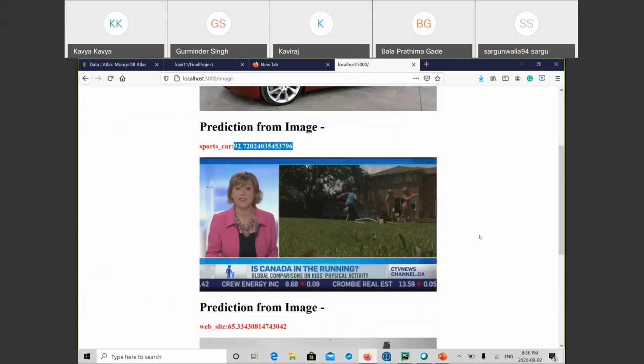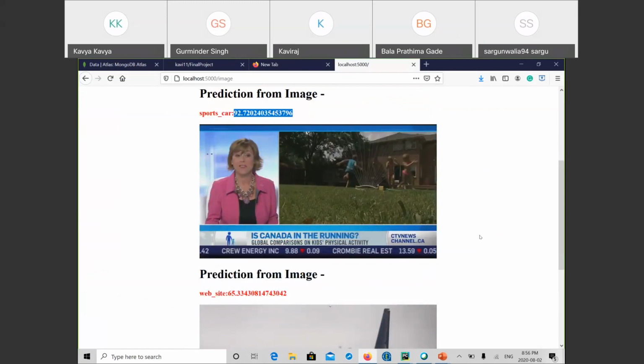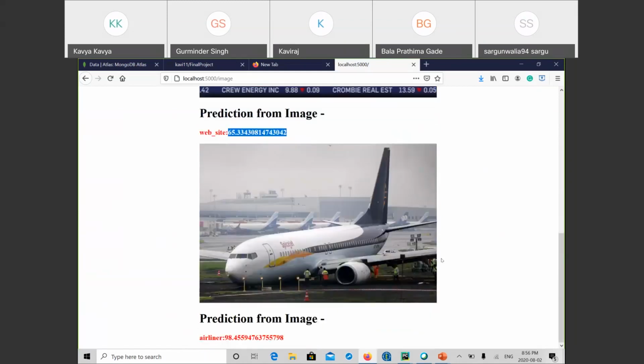Similarly with the next image, as we can see, it's a news channel website, and it's predicting around 65% probability that it's a website. The next one is the aeroplane. As we can see, the airliner is predicted very accurately, around 98%.